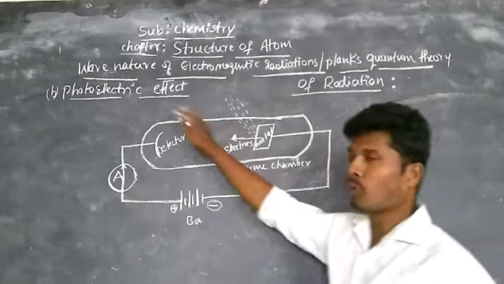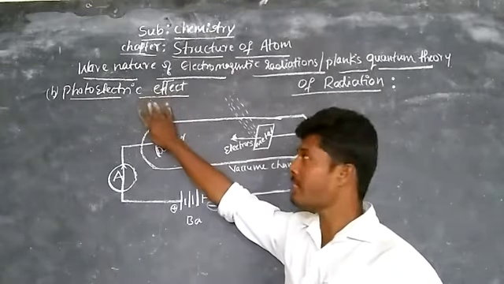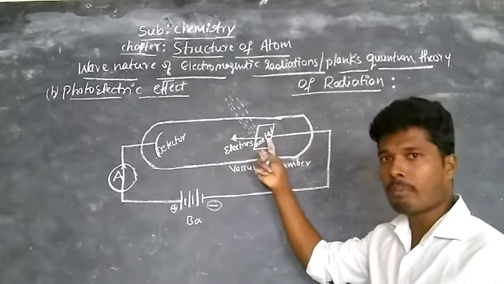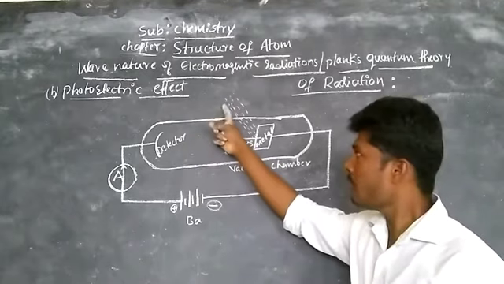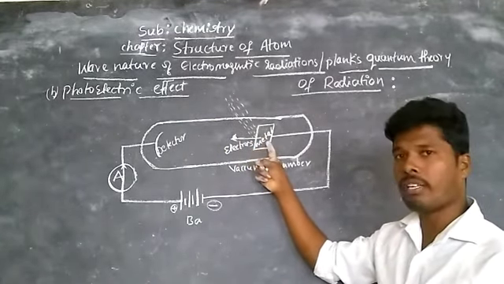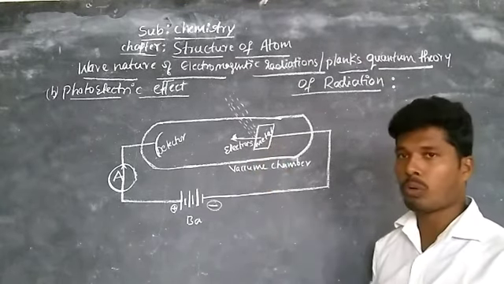So the photoelectric effect is defined as the process of emission of electrons from the surface of the metal when a suitable frequency of light radiation is hit on the metal. That is called the photoelectric effect.